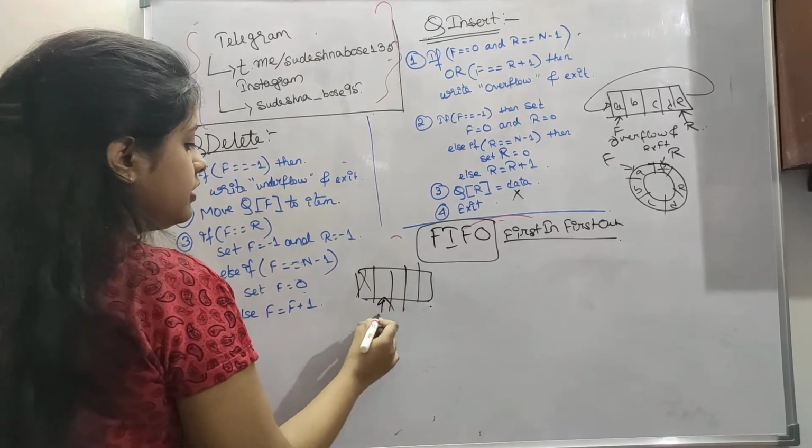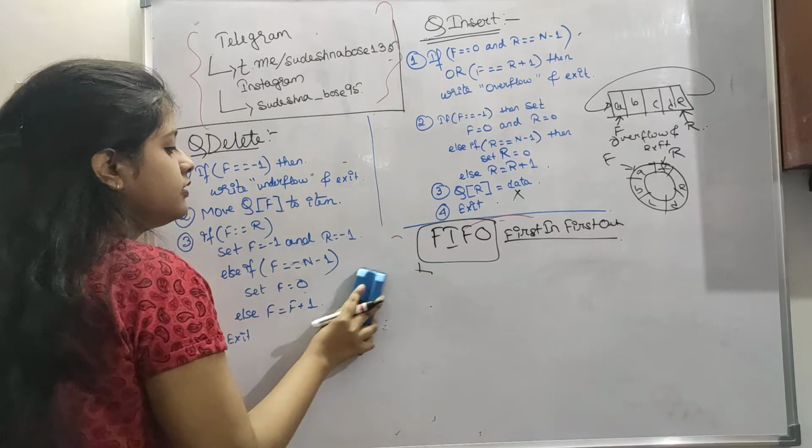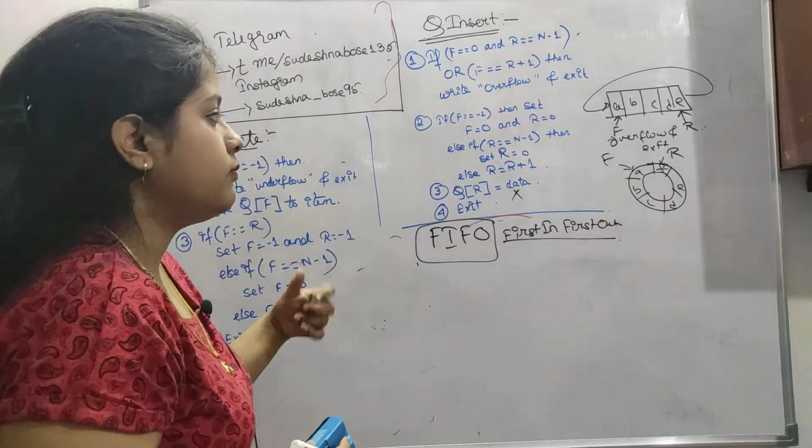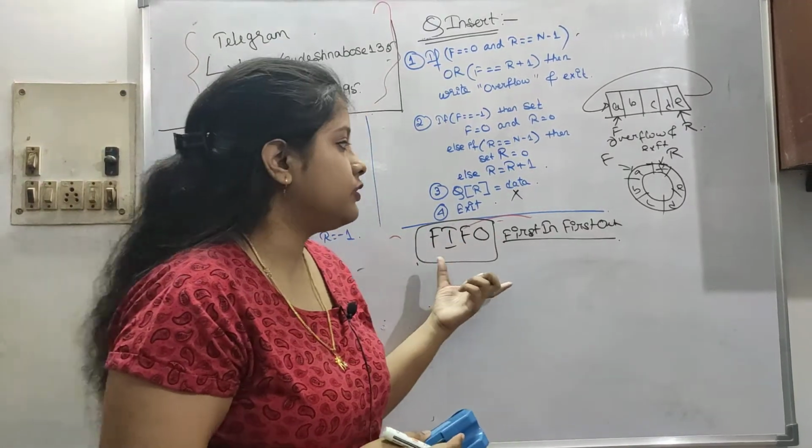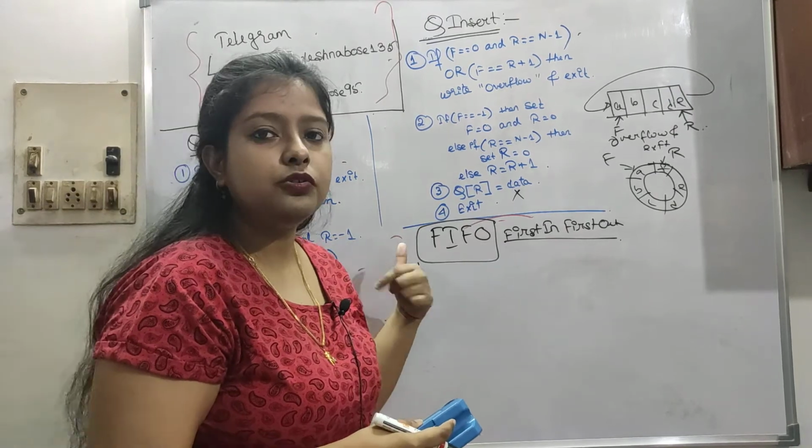So this is our queue. It may look a bit difficult, but it is not. With more examples, it will be very clear to you. Okay, so now we will move on to examples.